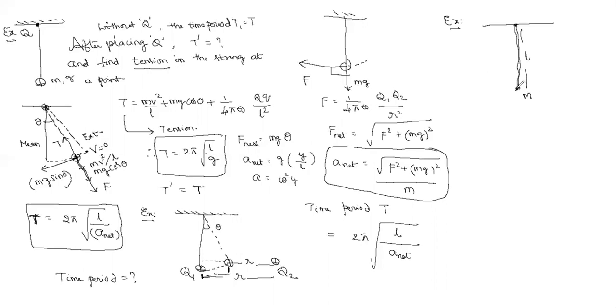Suppose for both pendula I give the same amount of charge, Q and Q. Same masses, same length, same charge. Then what happens?